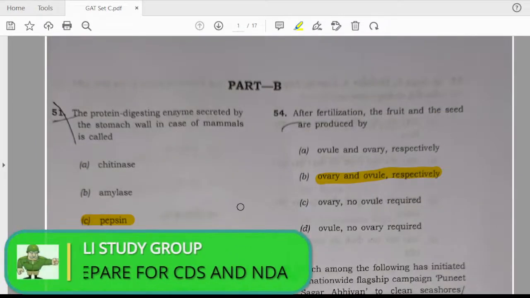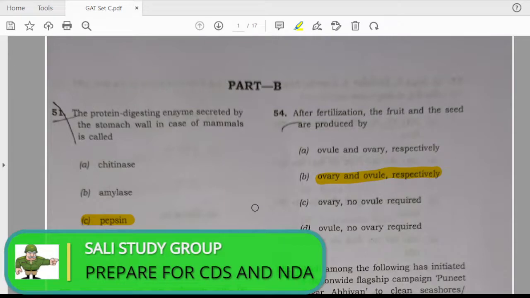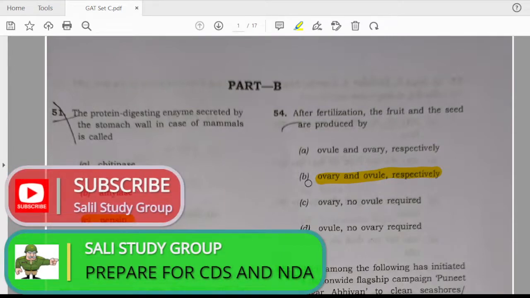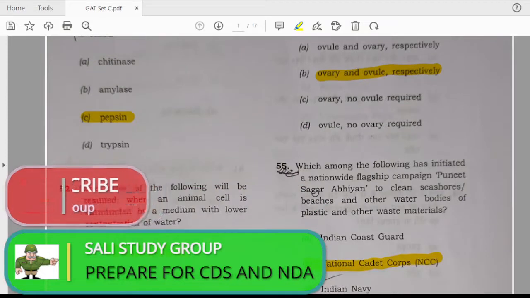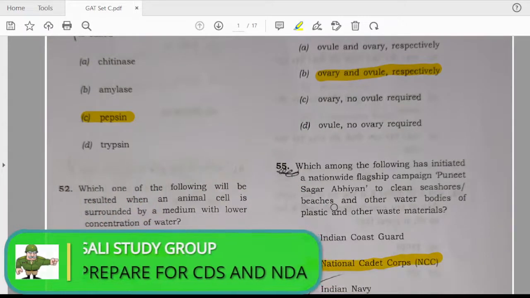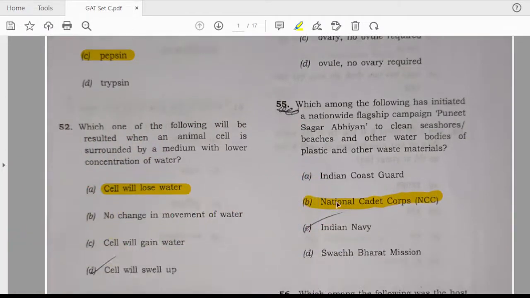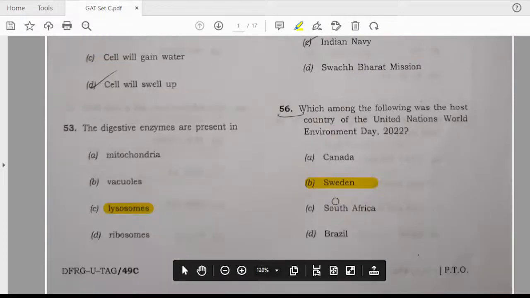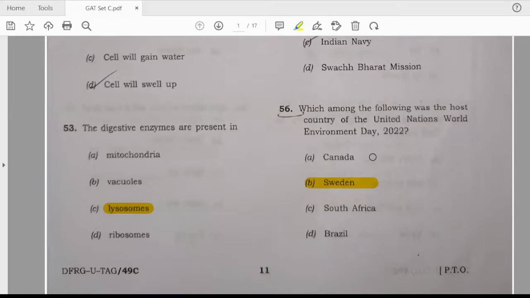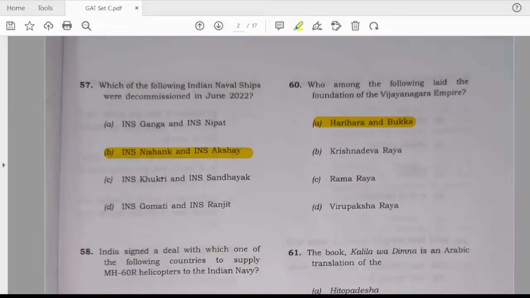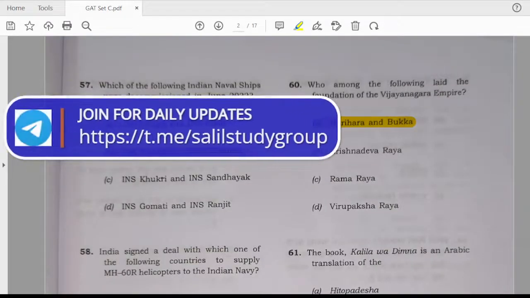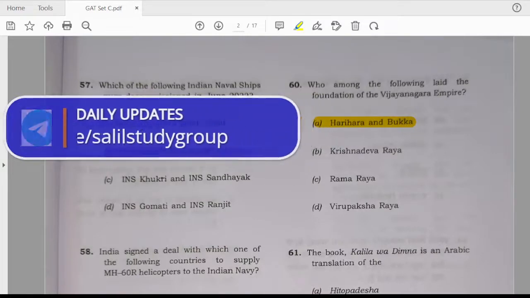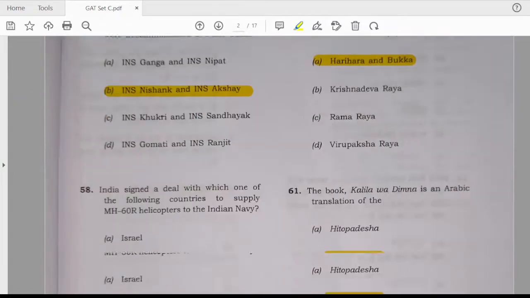54th: after fertilization, the fruit and the seed are produced by. Answer is B, ovary, ovule, respectively. Question number 55: which of the following has initiated nationwide flagship campaign Puneet Sagar Abhiyan? Answer is National Cadet Corps, NCC. Which of the following was the host country of the United Nations World Environment Day? Answer is B, Sweden. Which of the following Indian Navy ships were decommissioned in June 2022? The answer is B, INS Nishank and INS Akshay.